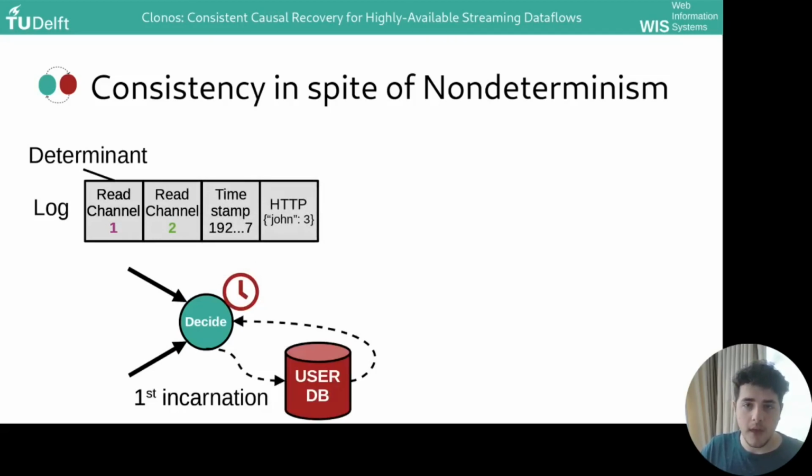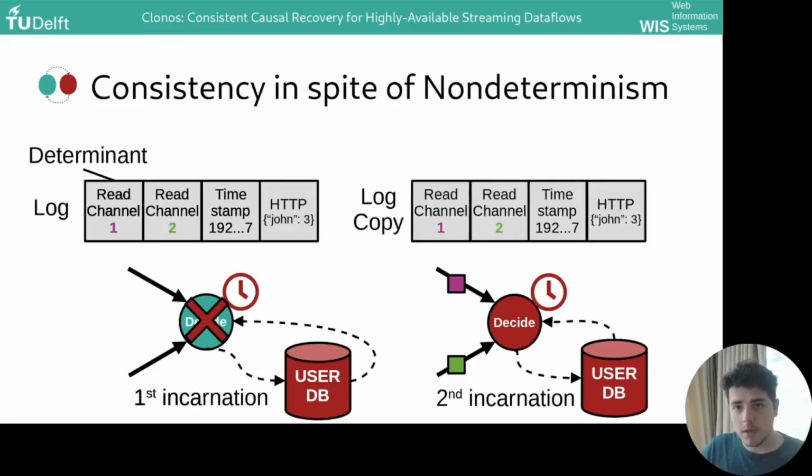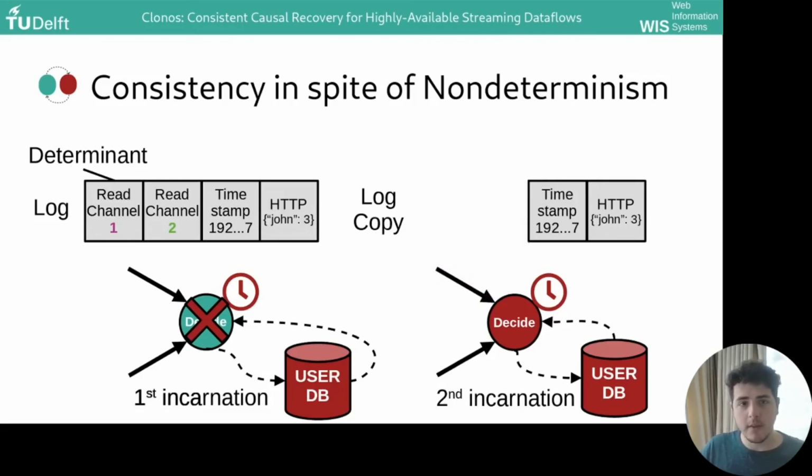If a failure does happen, the recovery node, the second incarnation, will need to know how to re-execute these operations in the exact same order. It can do this by first obtaining a copy of the log and using it to guide its recovery. It begins processing, and whenever it is going to execute a non-deterministic action, it consults the log and executes the action there. Same for the second record, and similarly for timestamps or contacting external systems.